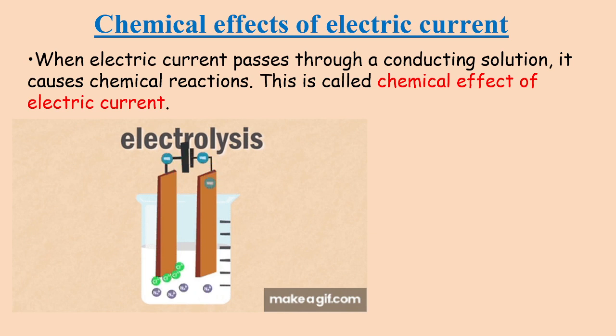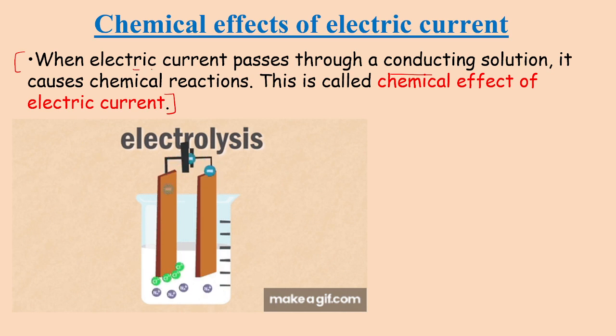Now let us learn about chemical effect of electric current. Since this lesson name itself is chemical effect of electric current, let us now understand the meaning of the word. When electric current passes through a conducting solution, it causes chemical reaction. This is called chemical effect of electric current. Let us read the definition again.